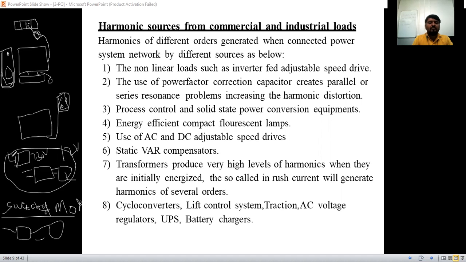So we have reduced the usage of the transformer part. It is completely reduced here. So it is a switched mode; it is switching the power supply from one source to another. That switching is going to produce harmonics. Distortion will be produced. For that reason, the commercial loads also produce harmonics.